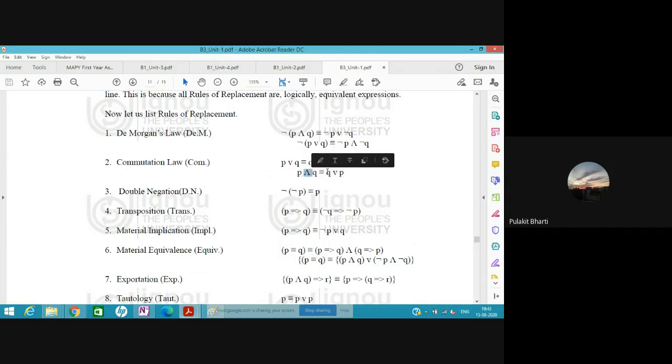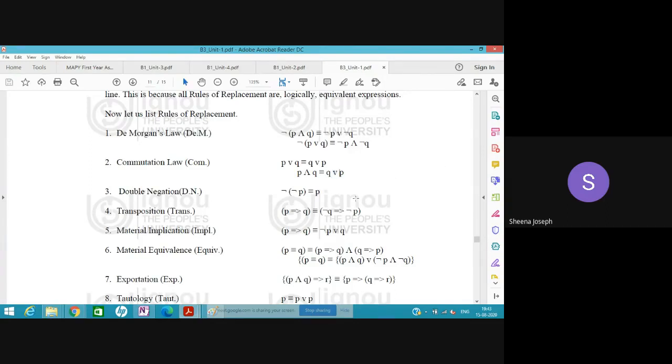What just happened here? I think both should have been and. I'm not sure. I think Upasana can help me here. Do you think this should be? Is Upasana here? No, Upasana went off. She had mathematics as a subject, so she could have helped. I think there should have been an and sign here. Yeah, here yes, Pulkit, it is P and Q is equal to Q and P.